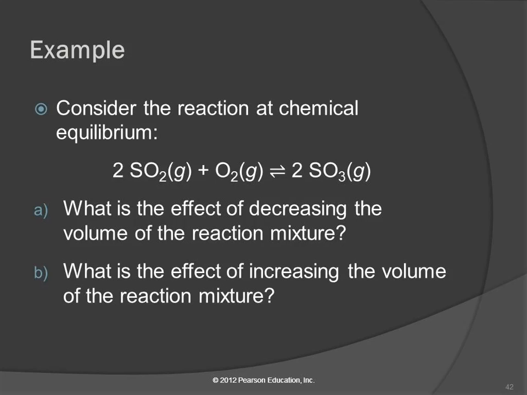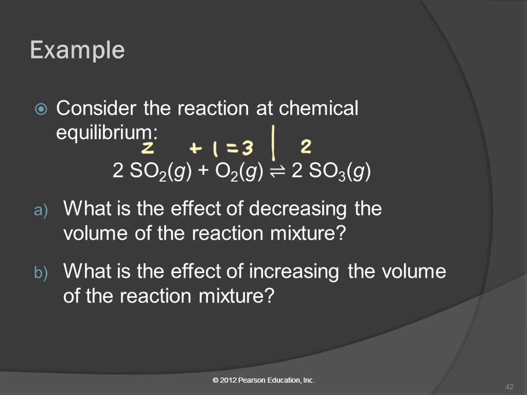Well, let's look at this. On the left side, I have 2 particles here and 1 particle there. You can think of them in terms of individual molecules or moles. So 2 moles and 1 mole. So on the left side, I have a total of 3 moles of gas particles. And on the right side, I have 2.